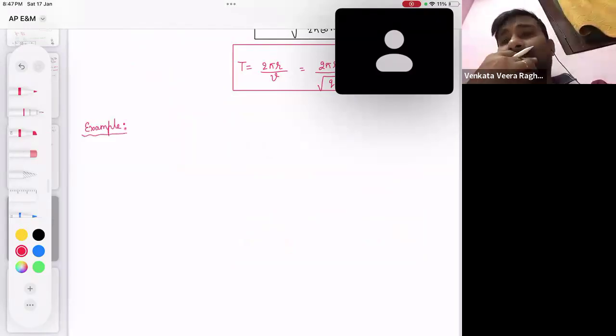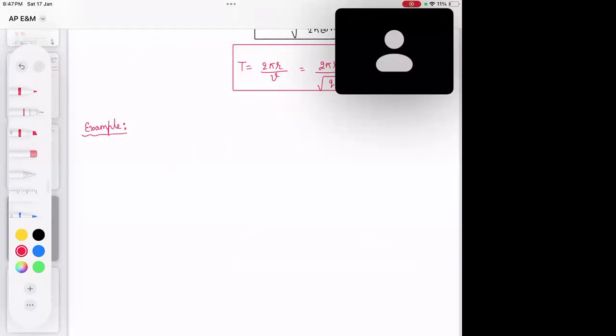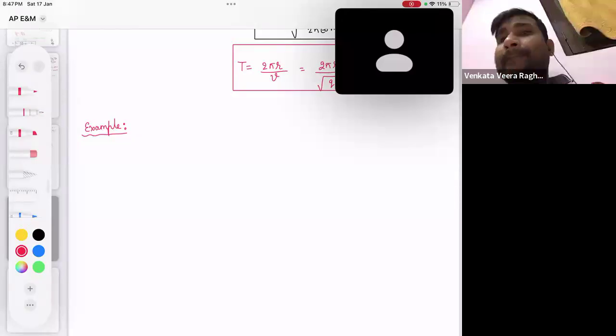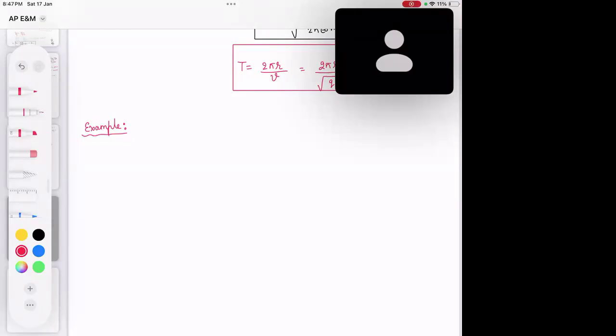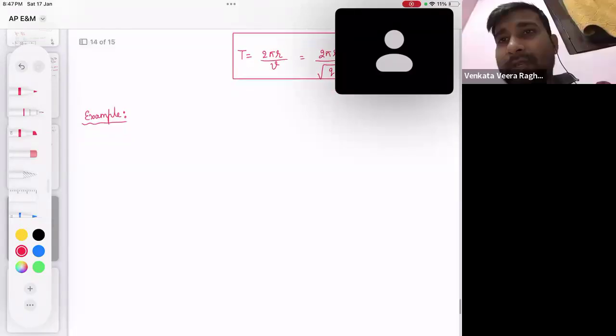Are you aware of simple harmonic motion? Hmm? Please tell me. Yes, sir. A little bit, sir. Charan, Lokesh, tell me. Yes, sir. A little bit.